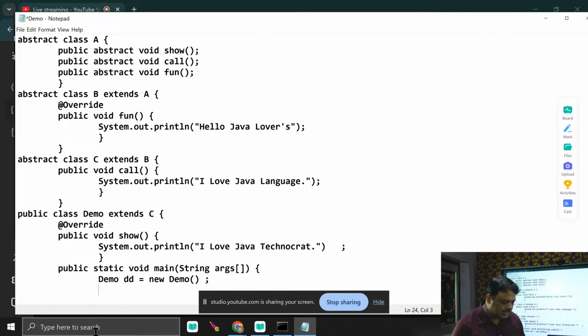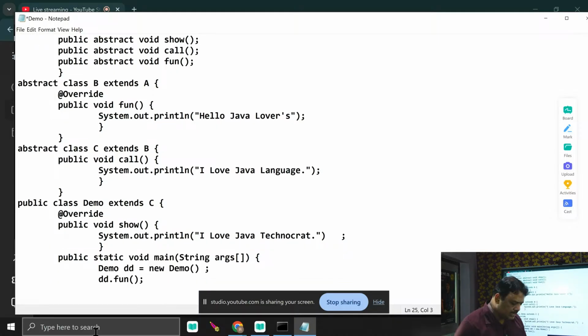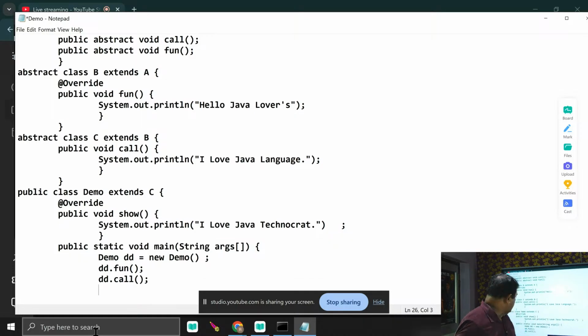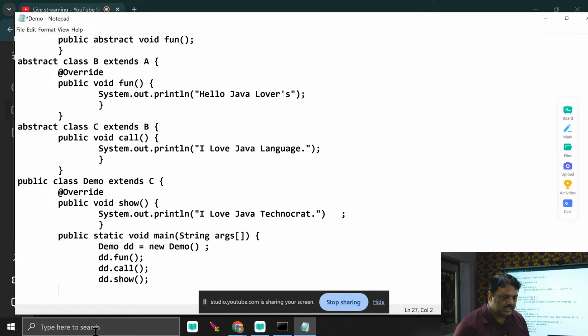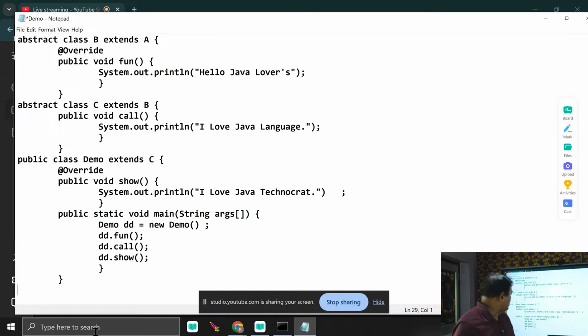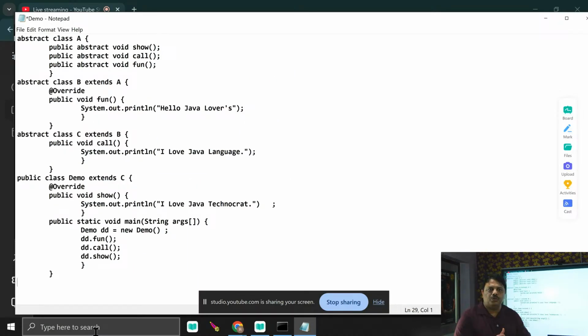Now, anyway, I just write dd dot here. You see, dd dot fun. I just write dd dot call, dd dot show. That's the end of the block. Over. So check. This is the first example I just show you.